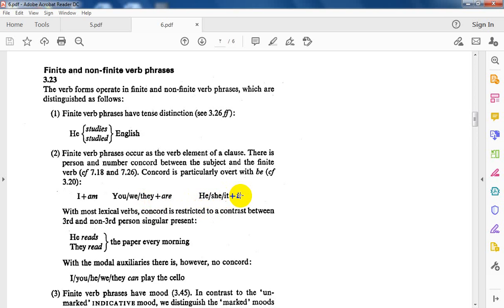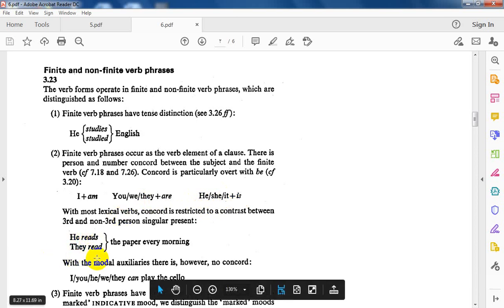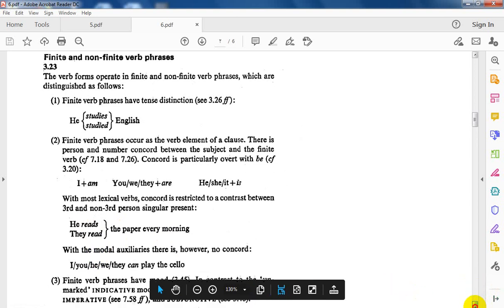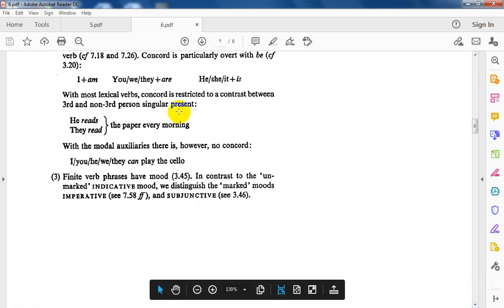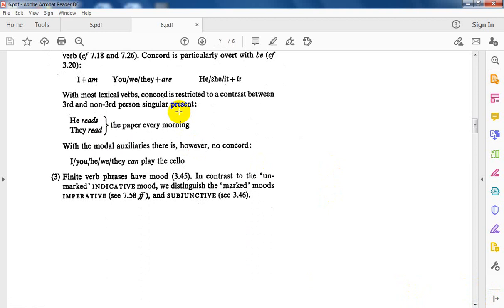With lexical verbs, we have it if the subject is third person singular and the tense is present: he reads, they read. But we do not have this concord if the verb starts with a modal auxiliary, such as must: I, we, he, she, they all take the same form.